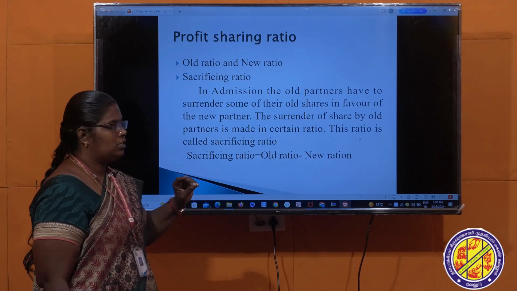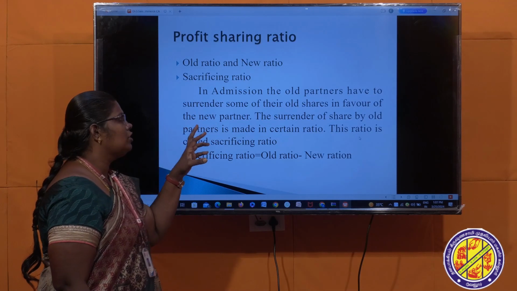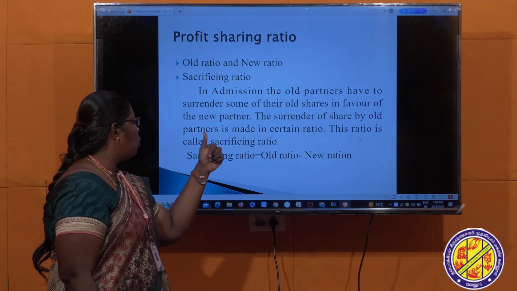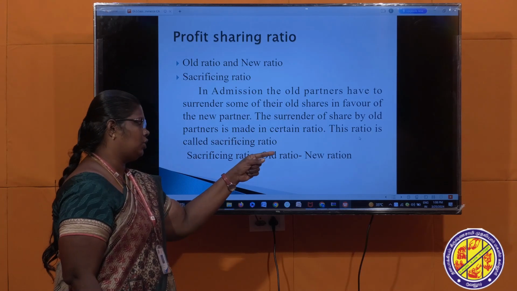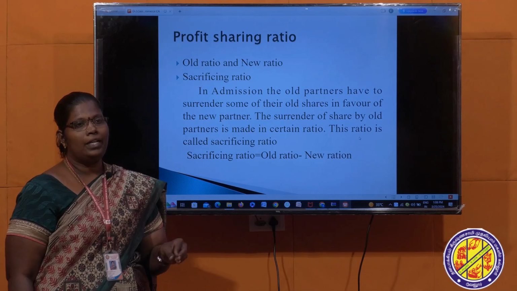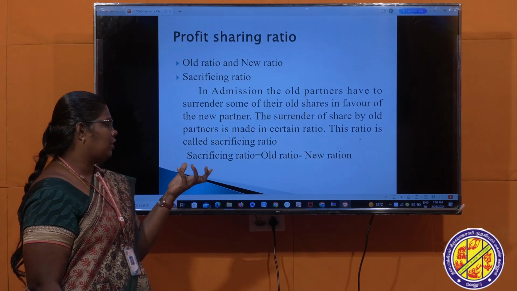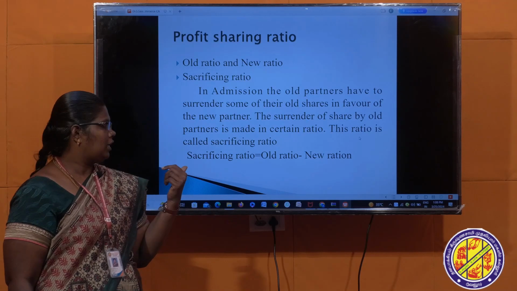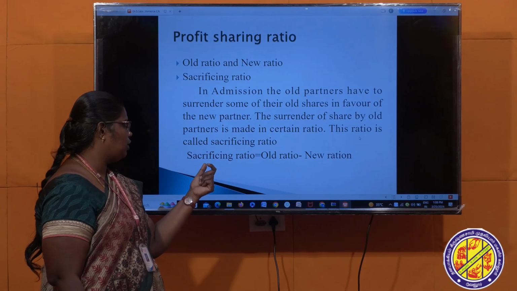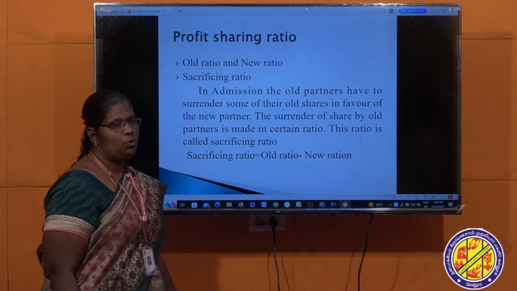Third one is sacrificing ratio. In admission, the old partners have to surrender some of their old share in favor of the new partner. The surrender of shares by old partners is made in a certain ratio. This ratio is called the sacrificing ratio. So old partners surrender shares to the new partner, that is sacrificing to the new partner, and that should be calculated on the sacrificing ratio. What is the formula for sacrificing ratio? Sacrificing ratio is equal to old ratio minus new ratio.